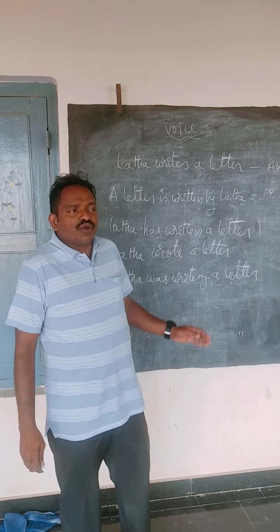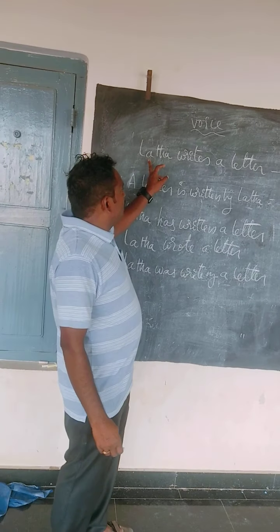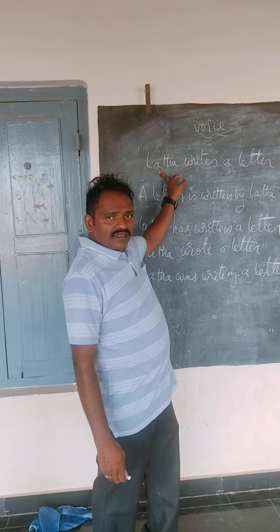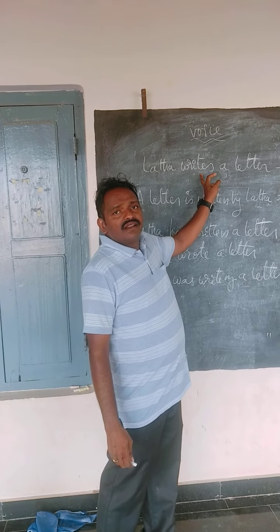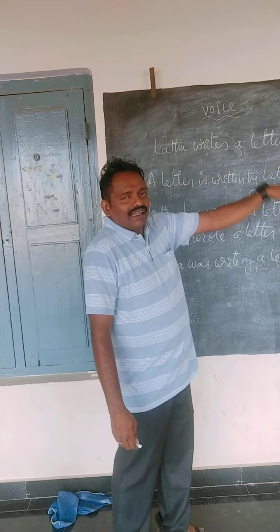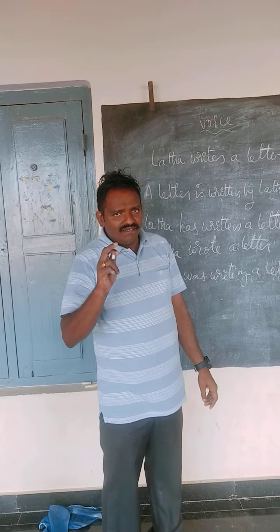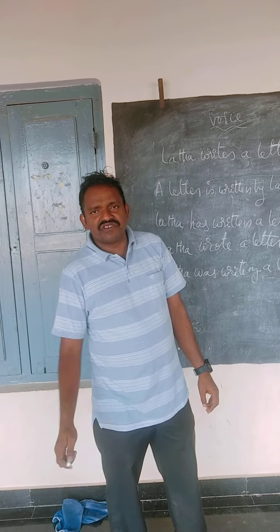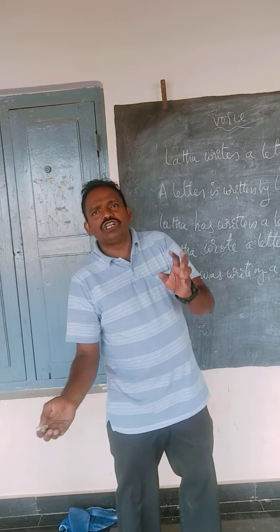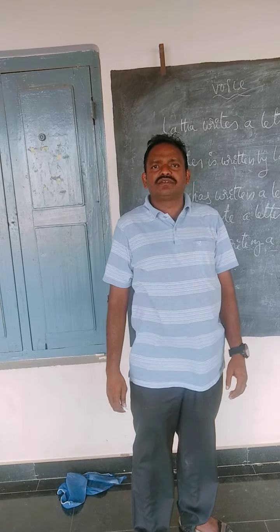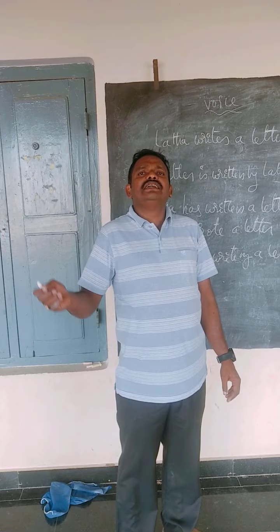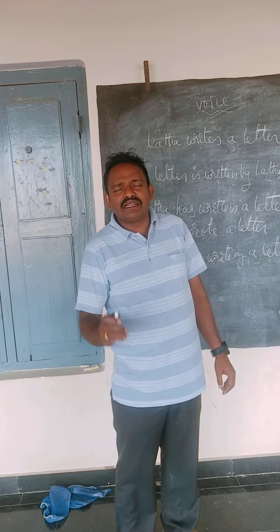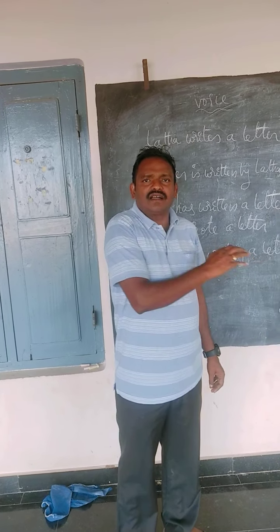I am going to write a sentence: Lata will write a letter. That is simple future. Change into passive voice: A letter will be written by Lata.